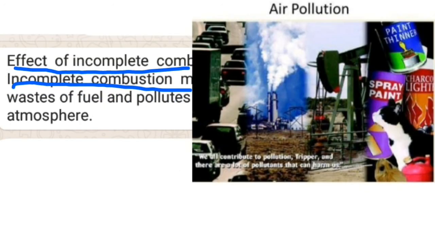Incomplete combustion means waste of fuel and pollutes the atmosphere. During incomplete combustion, a part of the unburned carbon passes into the atmosphere in the form of soot.